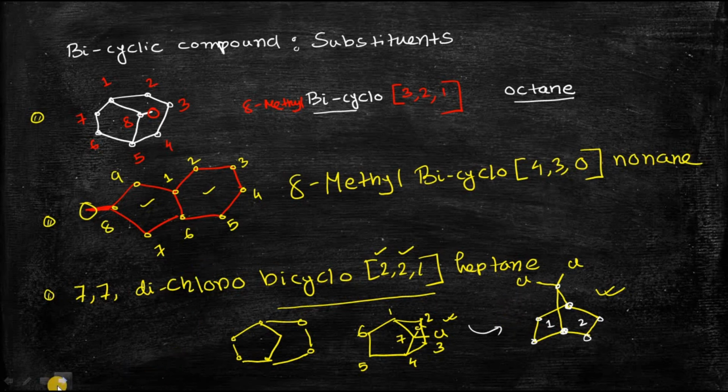Okay, now let us solve some more problems. So another structure that I am drawing is this one. Sorry. Okay, and there is one chlorine atom. So what will be the name of this compound? Again, for your convenience, it is better to flatten this structure. So if you flatten these 2 portions, you will obtain this structure.